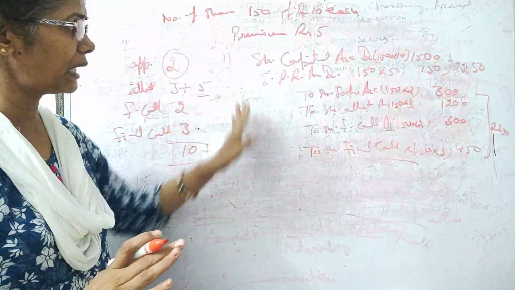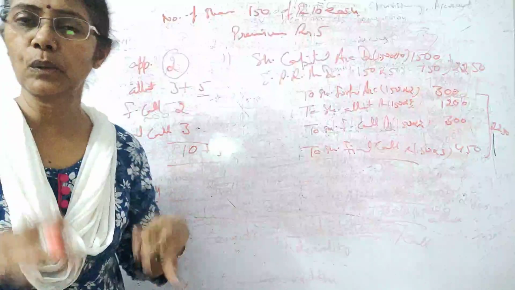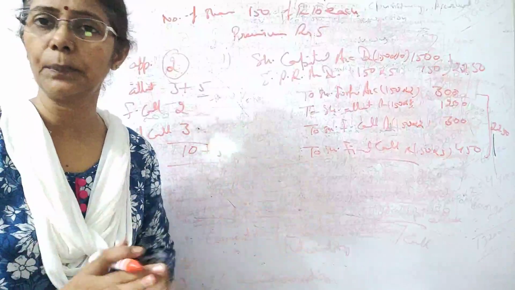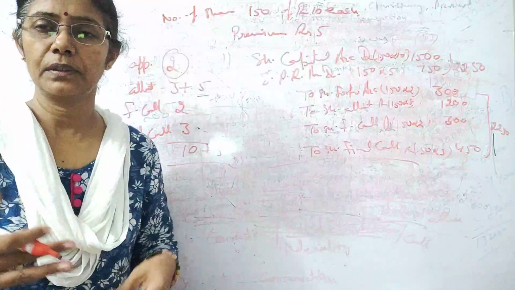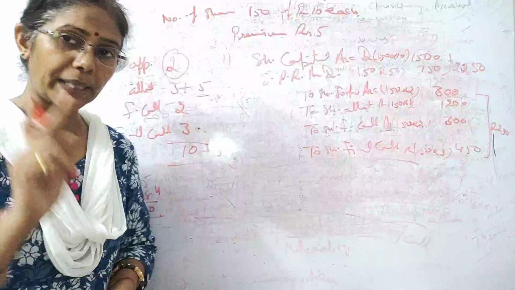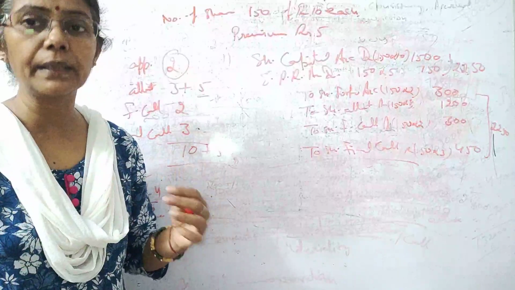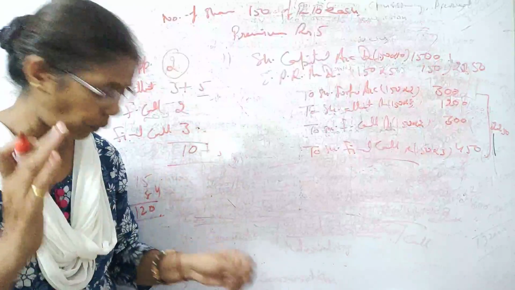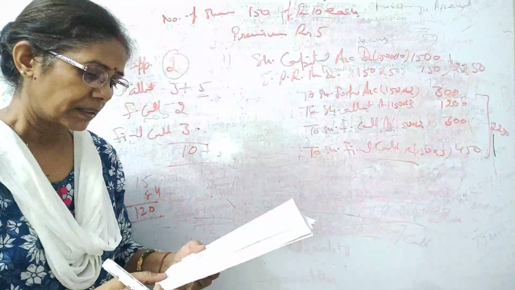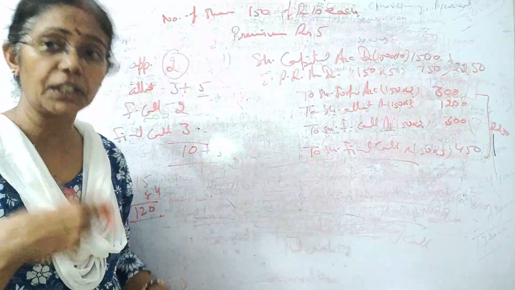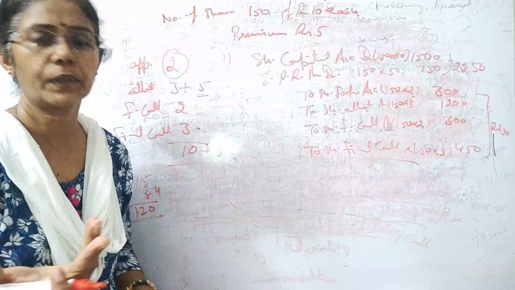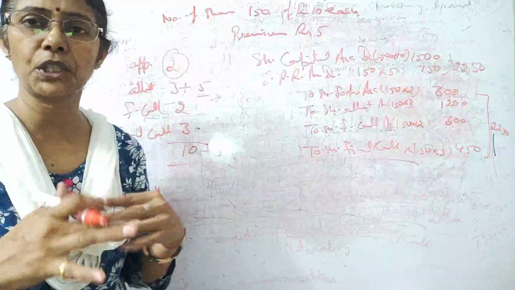Alright students, so this way we have forfeited the shares, which is not new for you. We have already learned in the previous classes. Now second number comes of reissuing the shares. The question is very specifically clear that he has issued only 100 shares out of these. So it's telling out of these 100 equity shares were reissued at rupees 14 per share. Okay. So 14 rupees per share he is issuing.